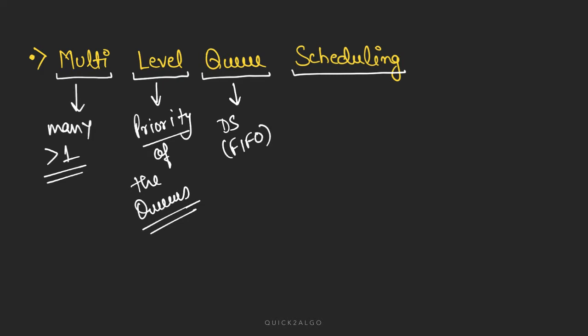So that's why we are using queues. And scheduling, we all know, is how to give CPU time to the processes and on what algorithm. So that is what scheduling basically means.